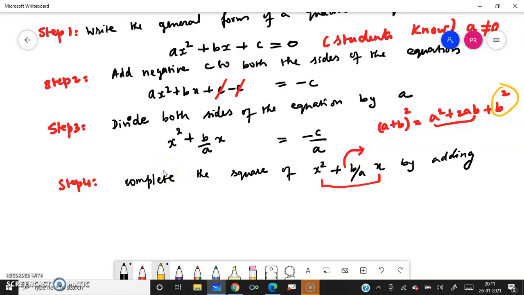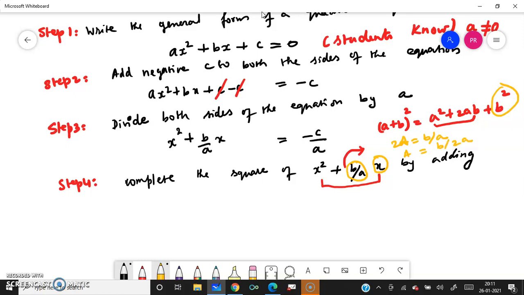What is my a? A is nothing but x. So there is a here. A is x. But what is my 2a? 2a is b by a. 2 into something. I'll take it as capital A. So what is my a? The missing term is b by 2a, right?